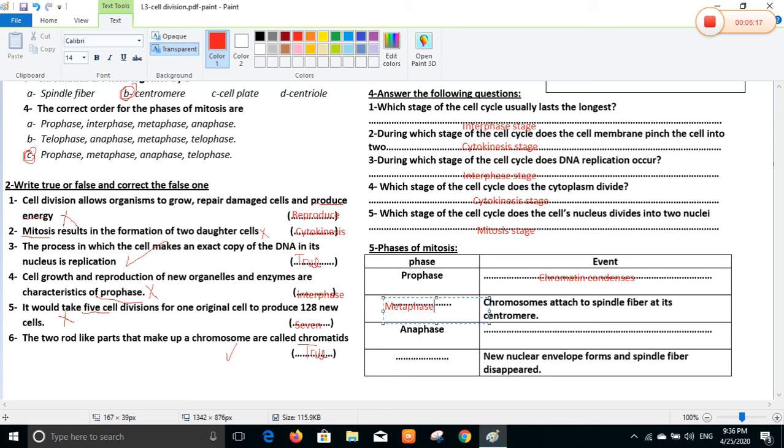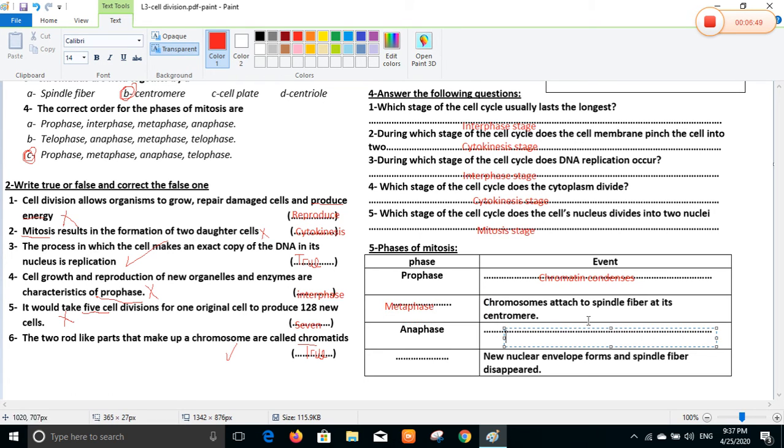Third phase, anaphase. What happens during anaphase? Chromatids separate. Now, the spindle fibers attached to the chromosome at the centromere on each side separate it, to make two separate daughter cells. So the most famous one, anaphase: chromatids separate.